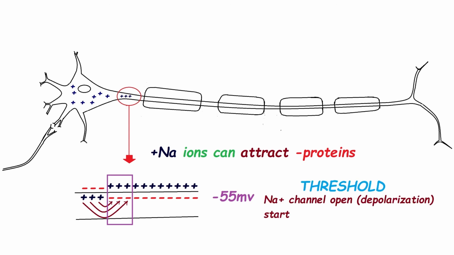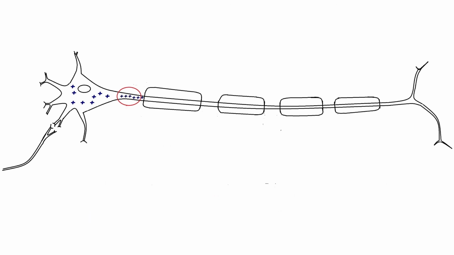At minus 55 mV potential, sodium channels will open, sodium ion influx and depolarization occur, potential reaches plus 40 mV, and after that K plus ions will exit out, repolarization occurs, and repolarization to hyperpolarization occurs, and so on. In this way, the impulse can move forward step by step.